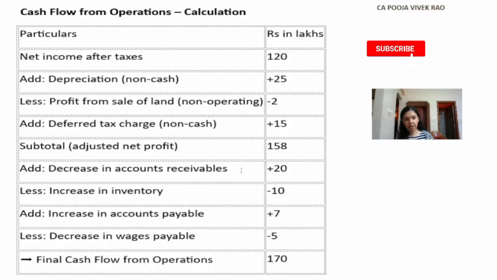And then we'll account for the changes in the working capital, that is current assets and current liabilities. So we add the decrease in accounts receivable rupees 20 lakhs, less the increase in inventory rupees 10 lakh. Then add the increase in accounts payable rupees 7 lakh, and less the decrease in wages payable rupees 5 lakh. Hence the final cash flow from operations is rupees 170 lakhs. So the correct option is option B, rupees 170 lakhs.